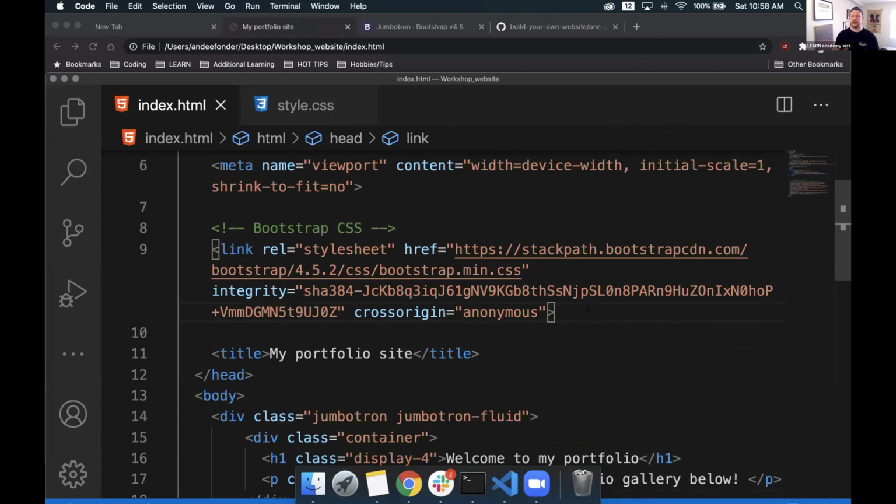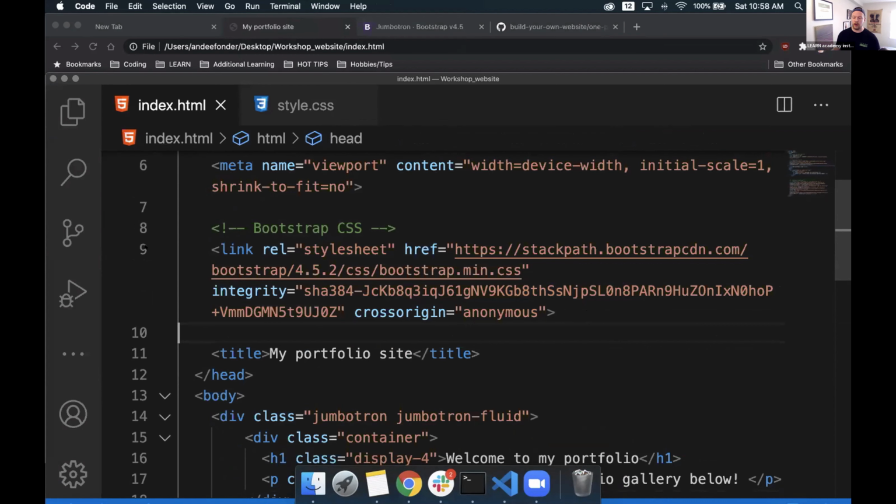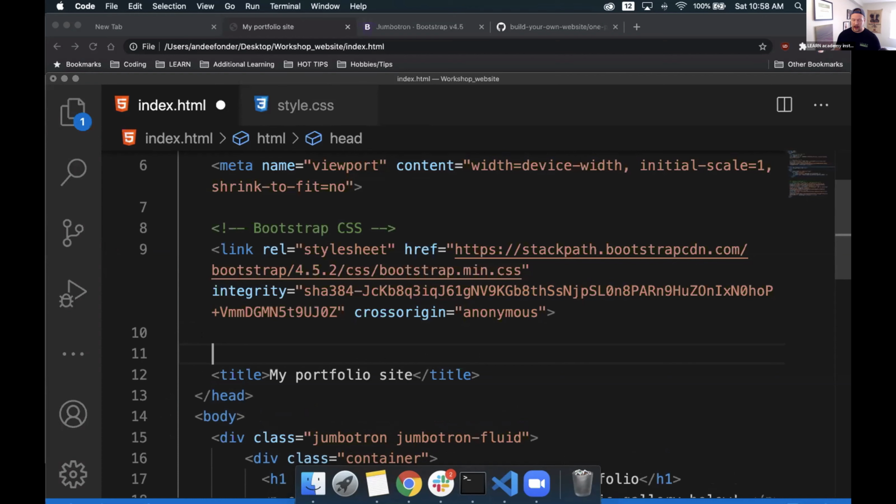To do this, right below the link rel for our Bootstrap CSS, we can see that this is all on one single line, but thanks to our word wrap, it looks like multiple lines. Technically, it's all just on line 9. On line 10 here, I'm going to make a little bit more space, and I'm going to import this style.css in. To do it, it's going to be very similar to how we did Bootstrap, but we're going to type it out instead.